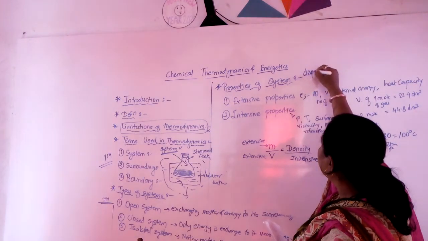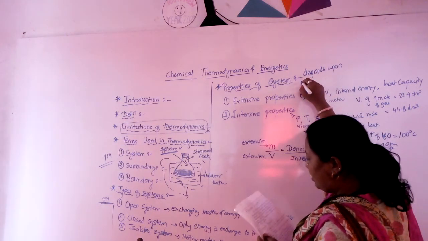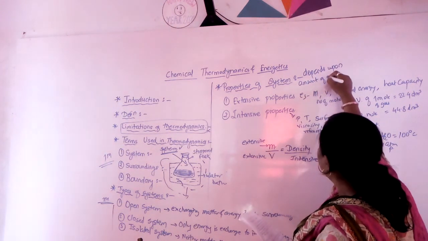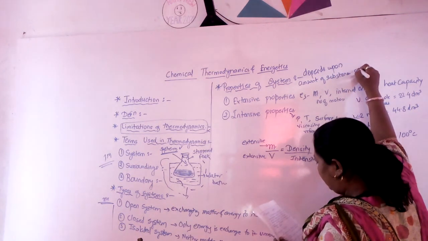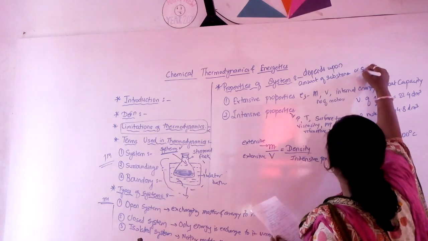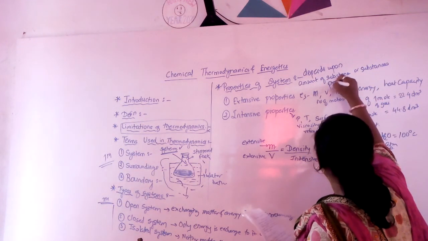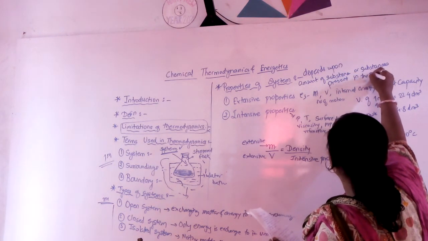Depends upon what amount of substance or substances present in the system.